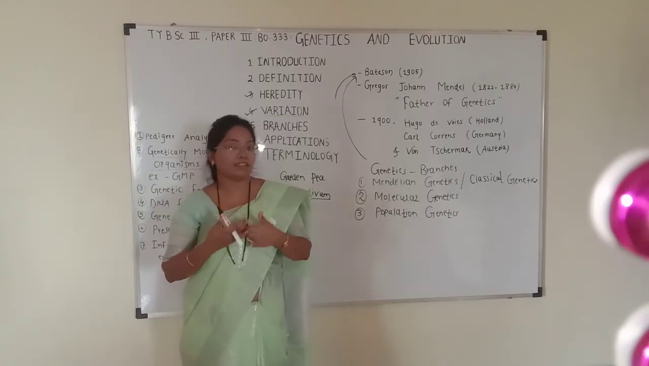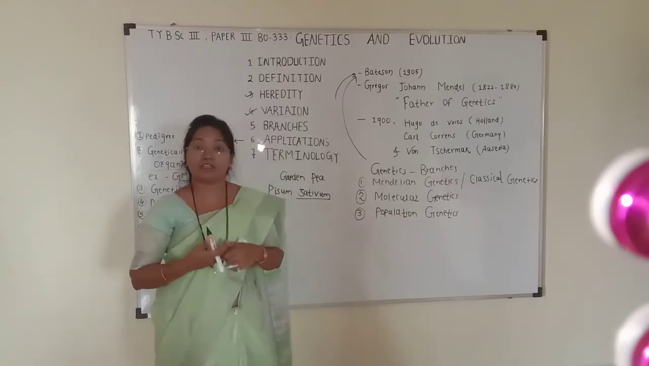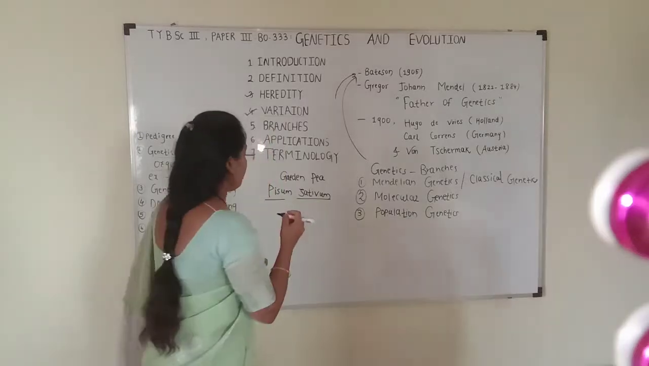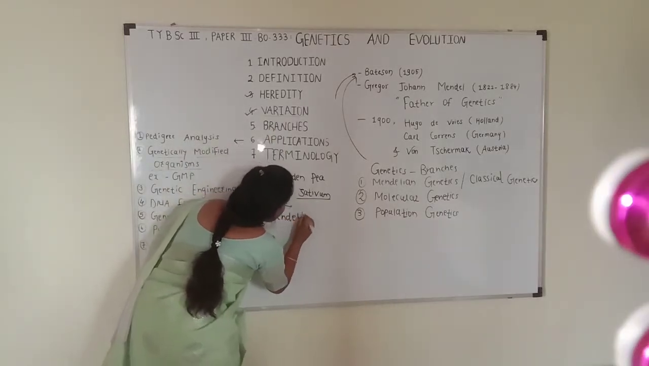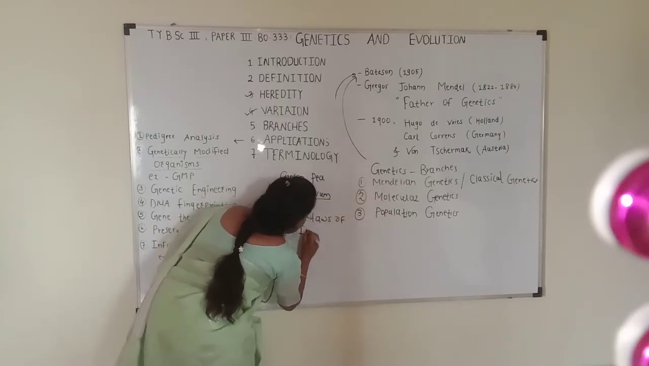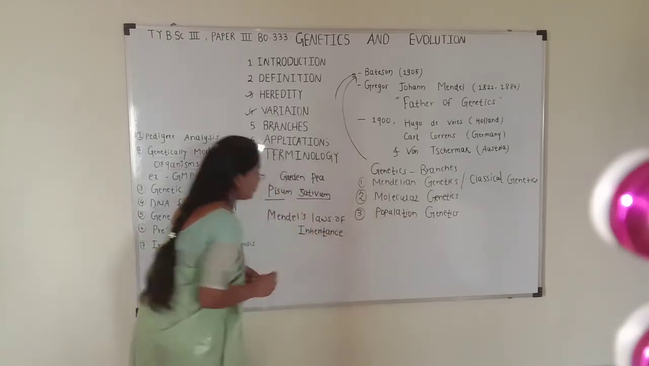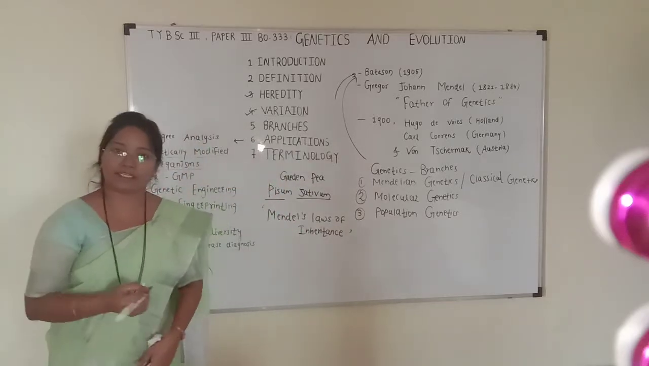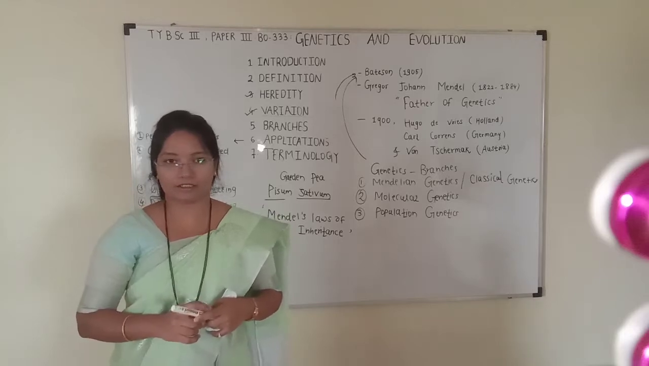He conducted breeding experiments on the garden pea plant and studied individual pea plants for many generations, and after studying this plant for many generations, he put forth certain laws. These laws are called Mendel's laws of inheritance. These are also called principles of inheritance.